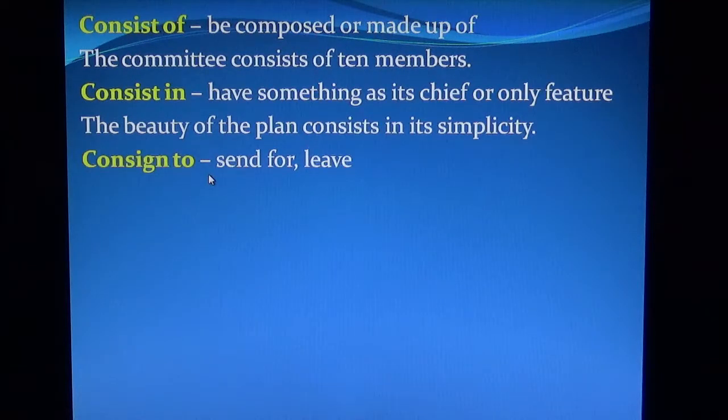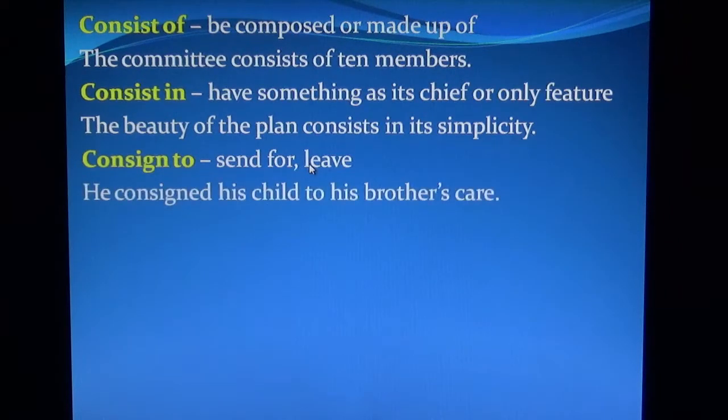Consign to means send for or leave. He consigned his child to his brother's care.